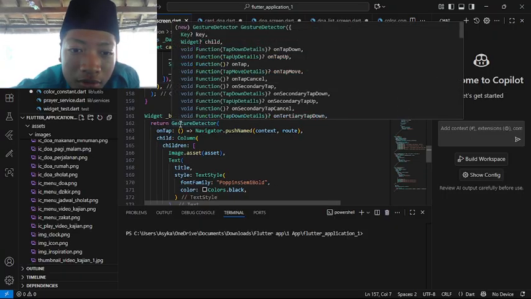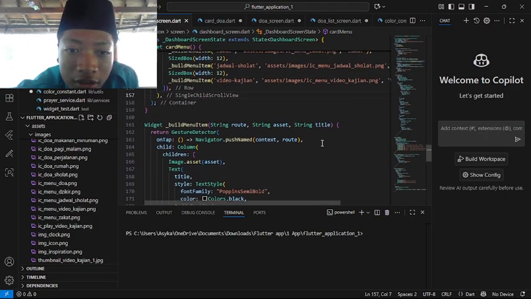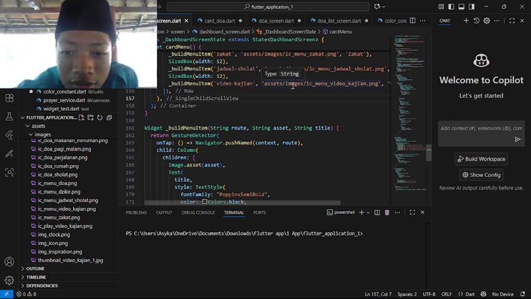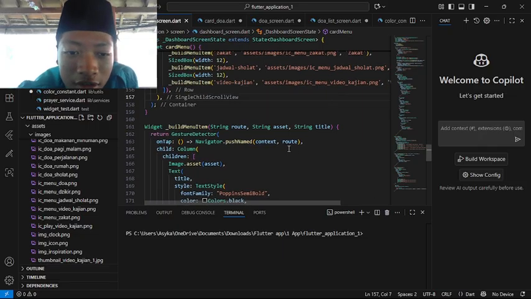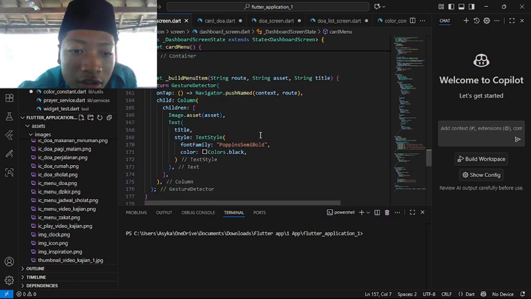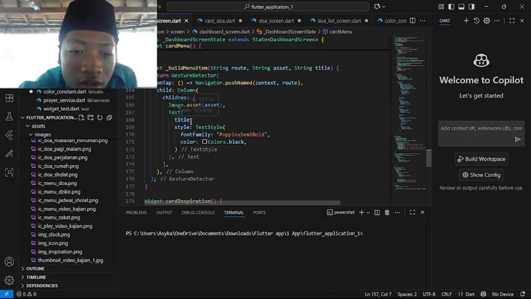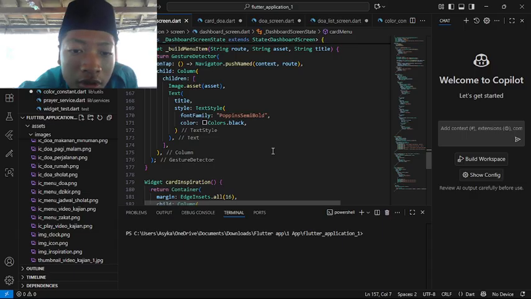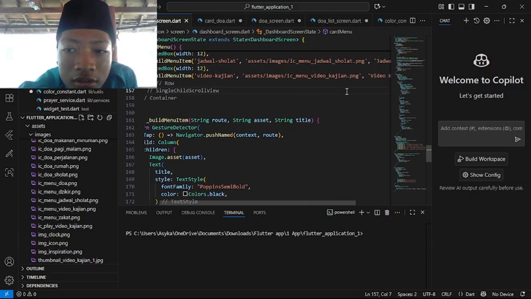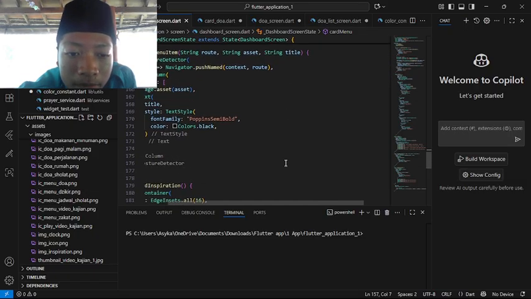Now for the buildMenuItem widget, this one takes String root, String asset, String title. Return GestureDetector, onTap Navigator.pushNamed, context, root, child Column, children, image asset, text. We make another image asset and text title, style TextStyle, font family Poppins semi-bold, color black. So later the title will be black and the font family will be Poppins semi-bold.